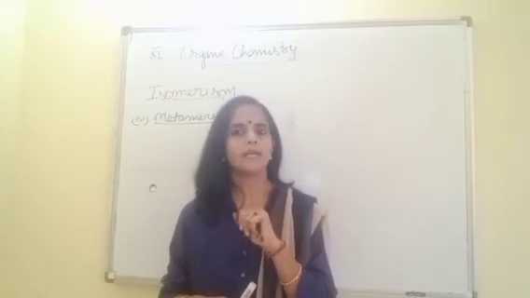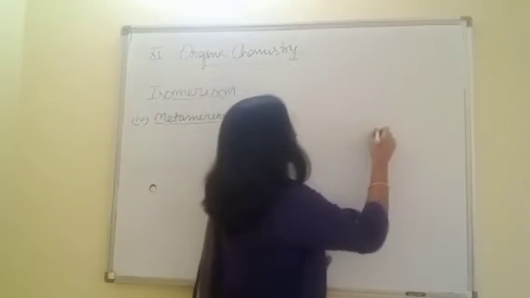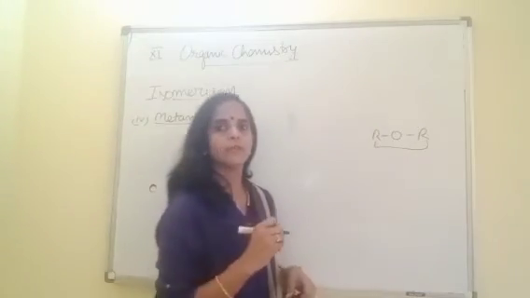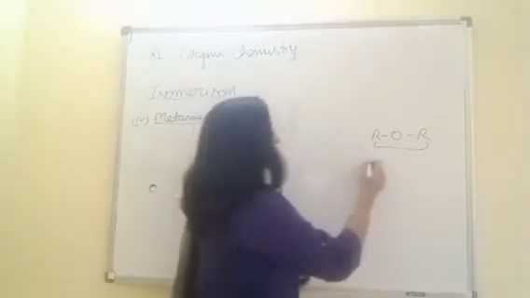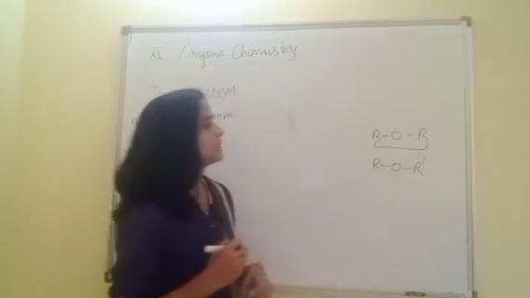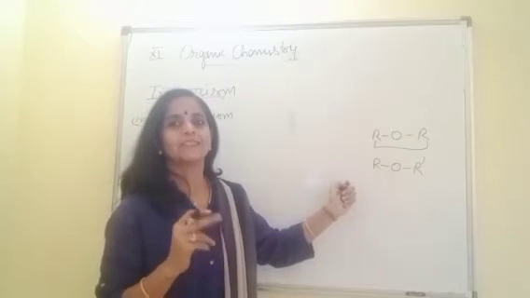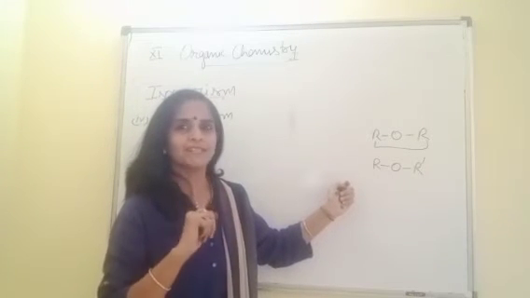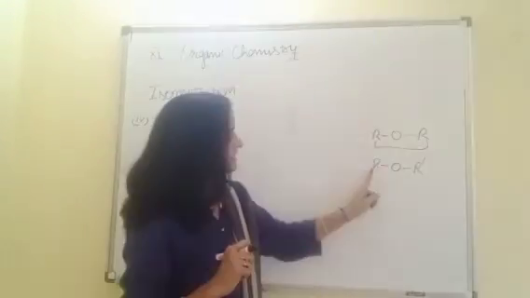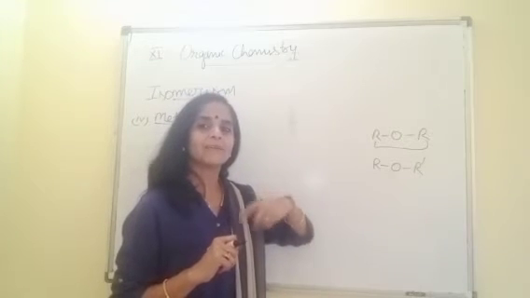Like in ether, we have 2 chains, ROR. It can be a symmetrical ether when both the chains are the same, and it can be an asymmetrical ether when both the chains are different. So now these 2 are metamers of each other, provided their molecular formula is the same. Because here both the chains are the same, but in this the chains are different. So in this way we can make the metamers.